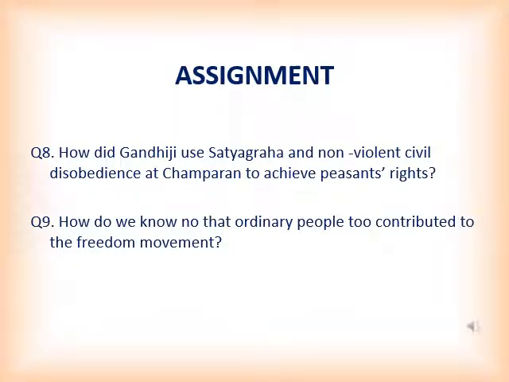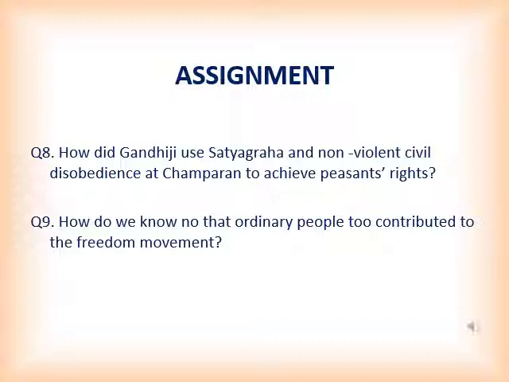And then the first official inquiry into the indigo sharecropper situation was also started. Landlords agreed to refund peasants, surrendering a part of the money along with a part of their prestige. And this way, Gandhiji was successful in removing the fear of poor peasants through satyagraha and non-violent civil disobedience.